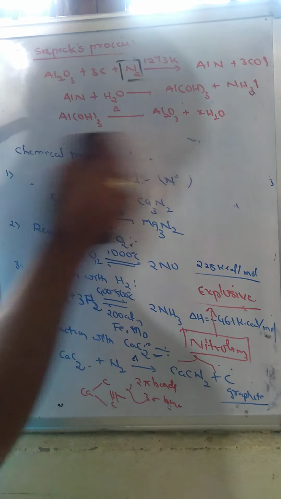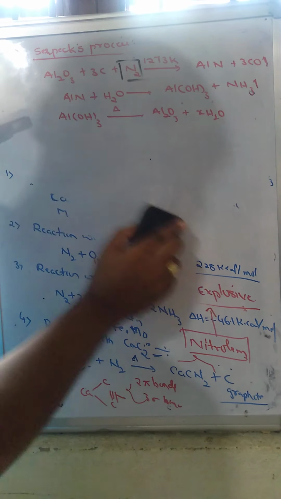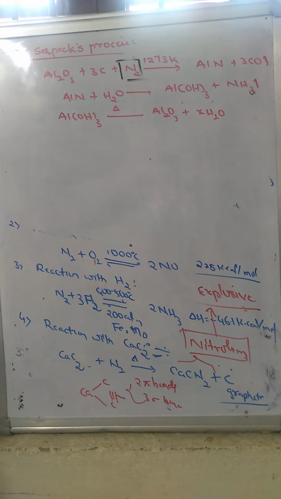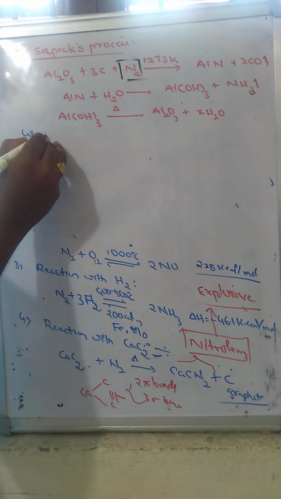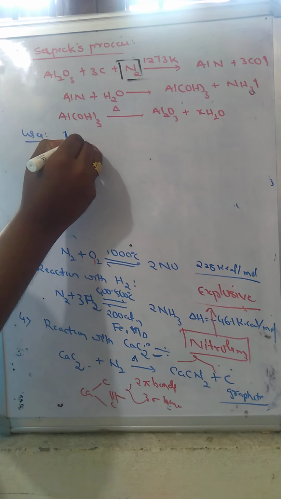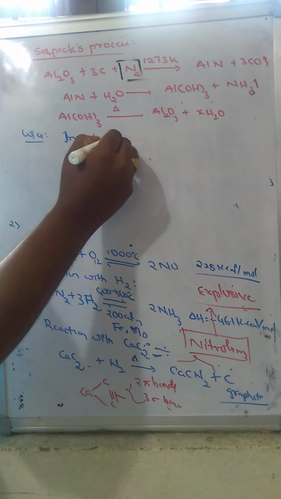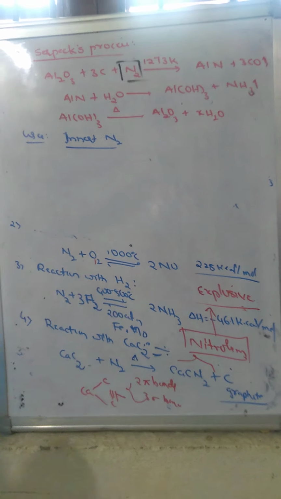There is no more discussion of nitrogen here. Now we will see some uses of nitrogen. Generally, it is used for inert atmosphere creation. Dinitrogen cannot react at room temperature, so that's why it becomes an inert atmosphere.